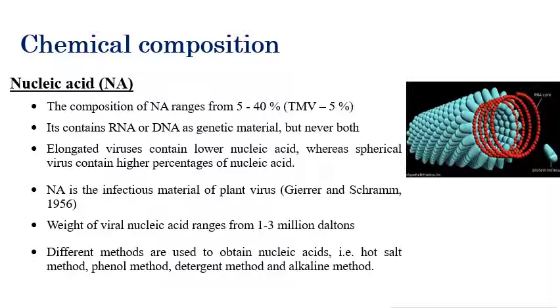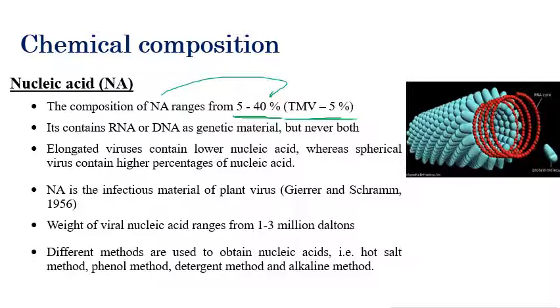The composition of nucleic acid in viruses: almost all plant viruses range from 5 to 40%. It's very important, as this type of question can appear in national eligibility tests or other entrance exams. Almost all plant viruses fall under this group, but there is an exemption called TMV. TMV contains 5% of nucleic acid.